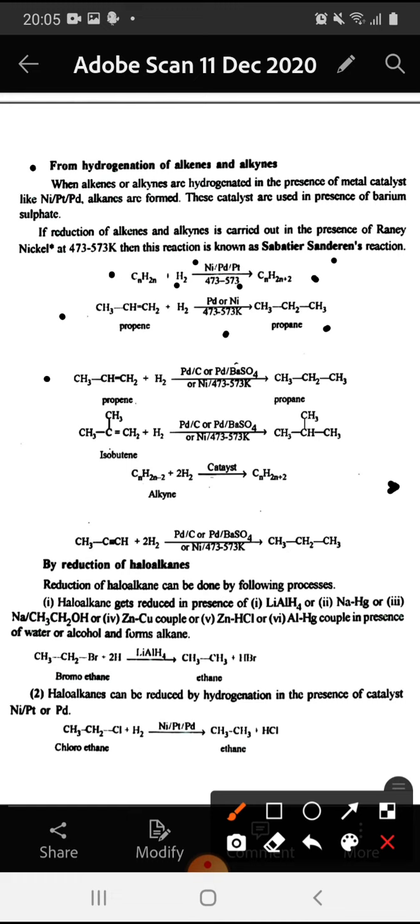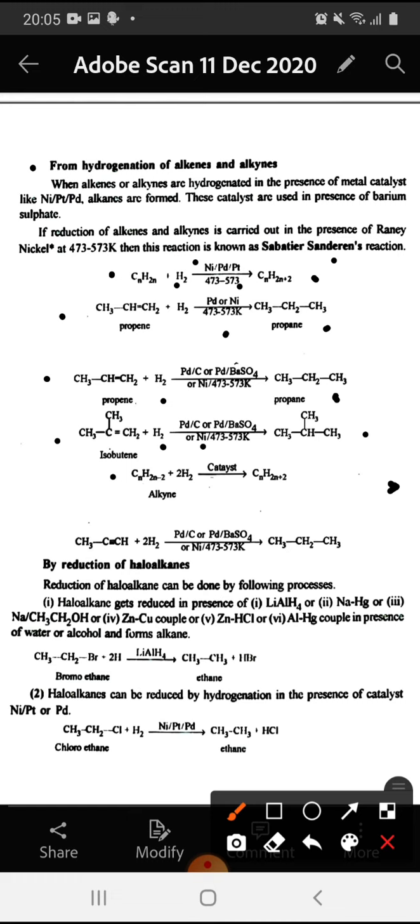Isobutene also undergoes hydrogenation in the presence of palladium and carbon or palladium and barium sulfate or nickel at 473 to 573 Kelvin to give isobutane.